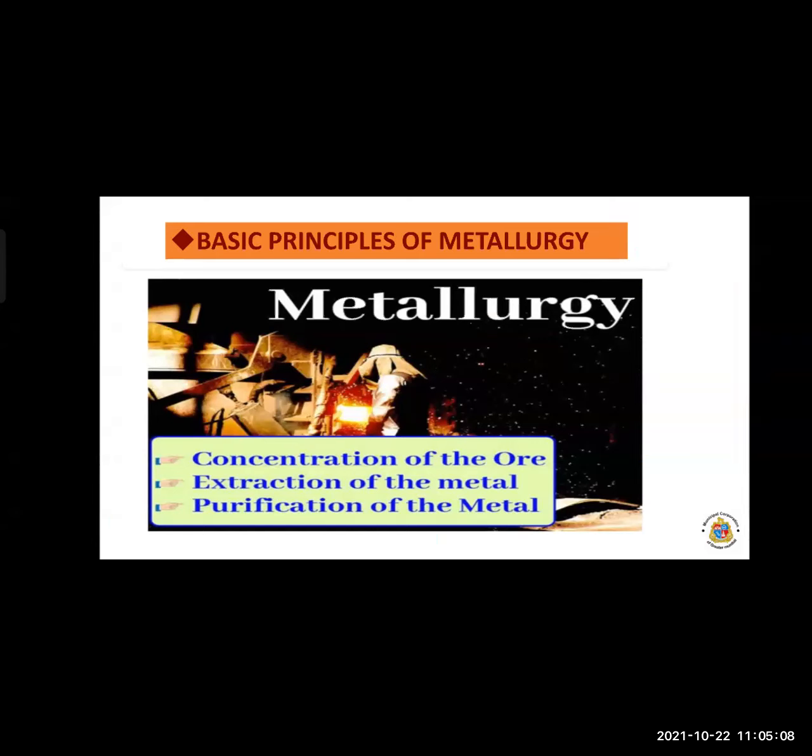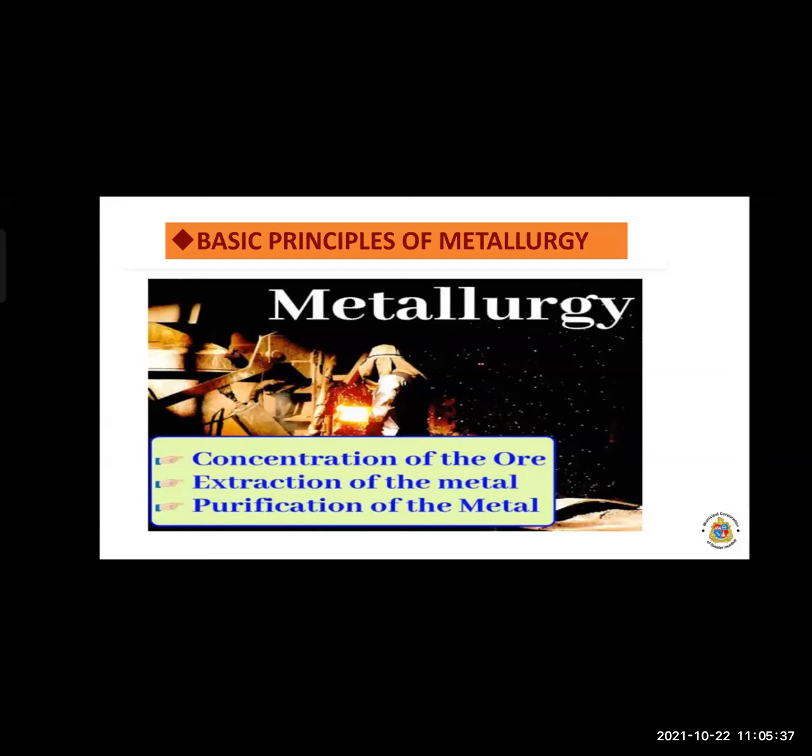As we know, metals are highly reactive with other elements. They are never present in the free state; they combine with other elements. So refining or purification of metal is necessary because it always contains impurities. The metal obtained by the various reduction processes is a mixture with impurities.